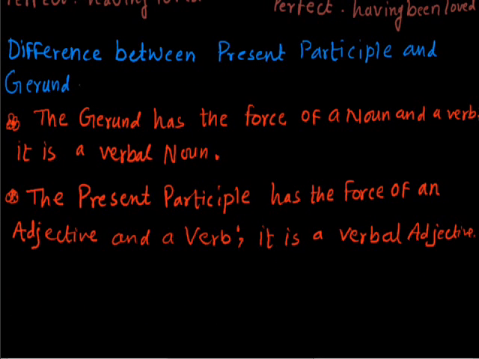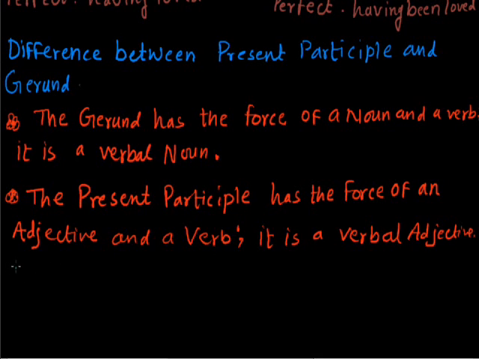Okay. So a gerund is called a verbal noun because it has the force of a noun and a verb, while the present participle has the force of an adjective and a verb, so it is called a verbal adjective. Okay, now let us see some sentences in which we try to distinguish between the gerund and the present participle.